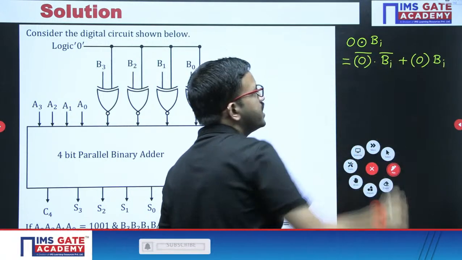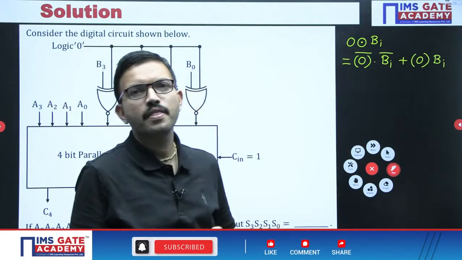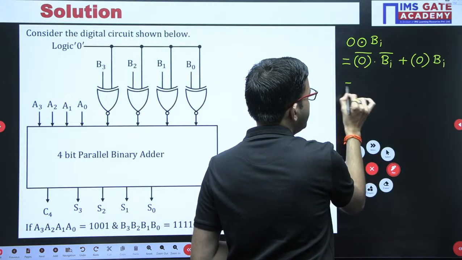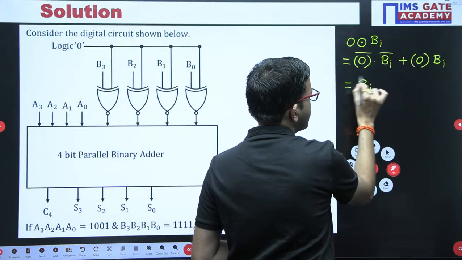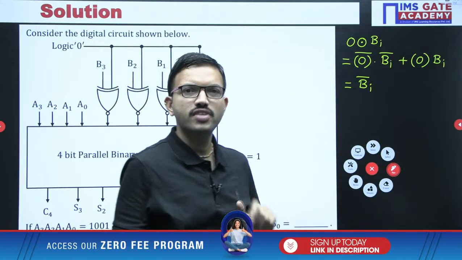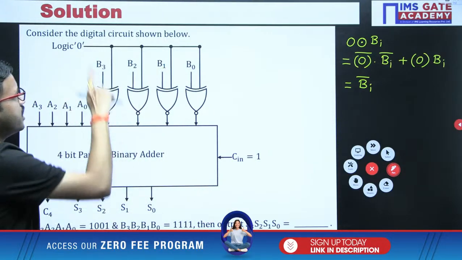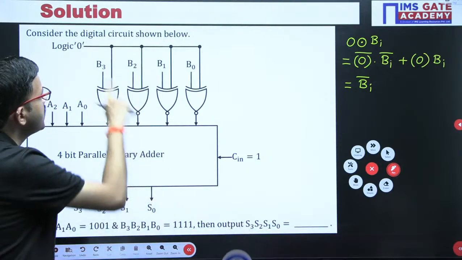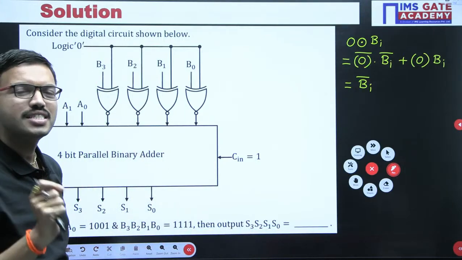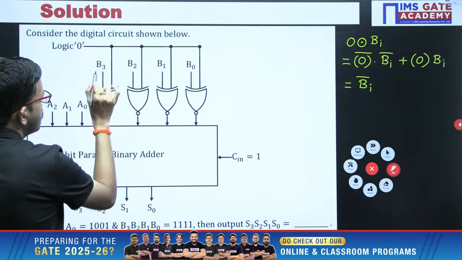Just like A XNOR B is nothing but A bar B bar plus AB. Yes, very good. So here 0 bar is 1, so 1 into Bi bar, plus 0 into anything is 0. When you are adding 0 to anything, the resultant answer remains the same. That means very simple: whenever you have a 2 input XNOR gate, if one of the inputs is 0, the other input gets complemented at the output. That's all, that is Bi bar, correct? So accordingly you are getting B3 bar.